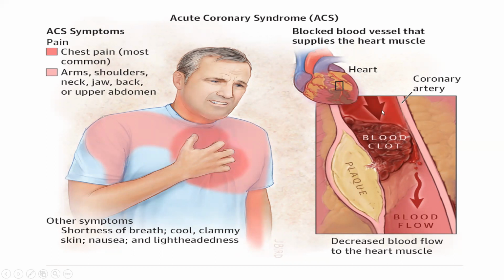So this is the coronary artery. There is a blood clot. It is completely obstructing the blood vessel. Because of that, the blood flow here is reduced. So because of reduced blood supply, here our heart becomes necrotic.